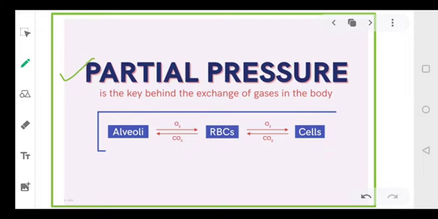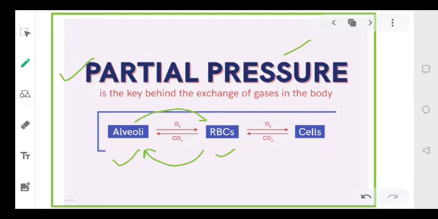This is important, right? So we know so far that the exchange occurs at two places. The first exchange occurs between the alveoli and the RBC. There is exchange of gases between alveoli and RBC. From alveoli, the oxygen will be transported into the RBC, and from RBC the CO2 will be transported into the alveoli. So CO2 is going in this direction and oxygen is going in that direction.